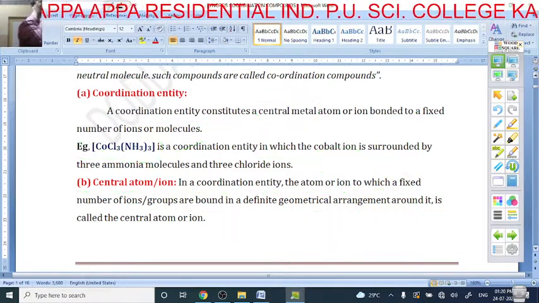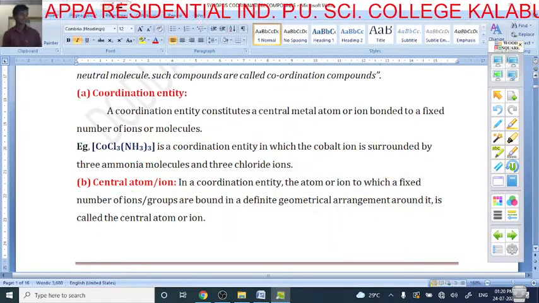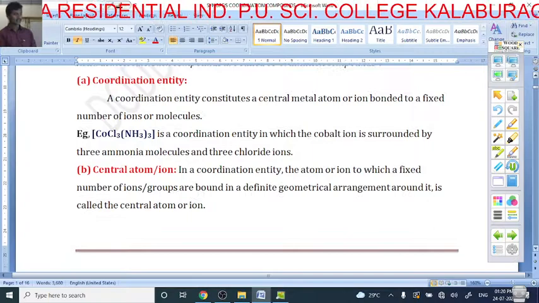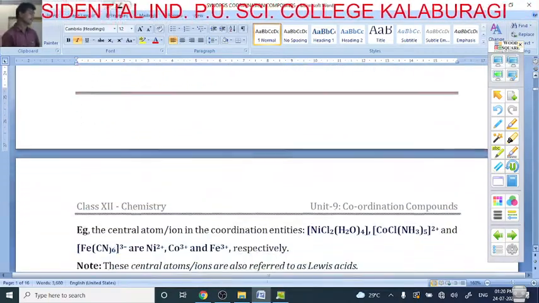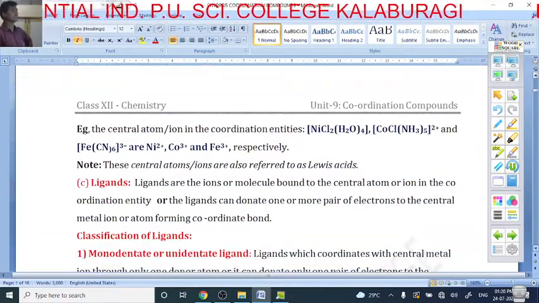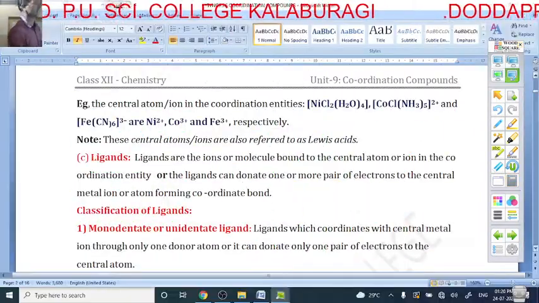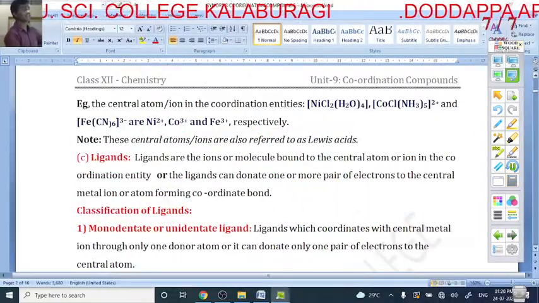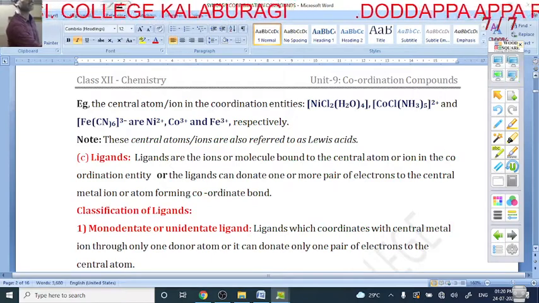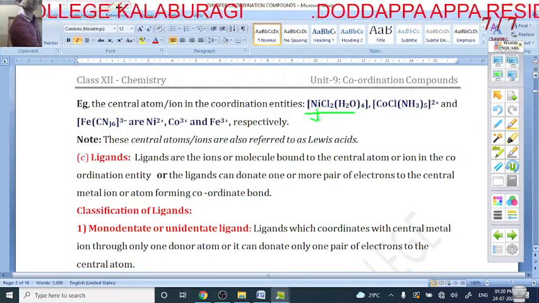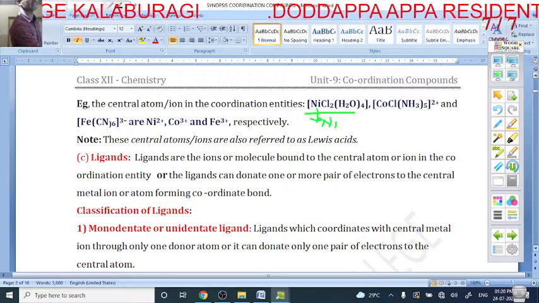And the next slide is coordination entity, so I can discuss here. Yes, my dear students. What is the central metal atom? In this coordination entity, nickel is the central metal atom. This is the nickel. Nickel is the central atom.